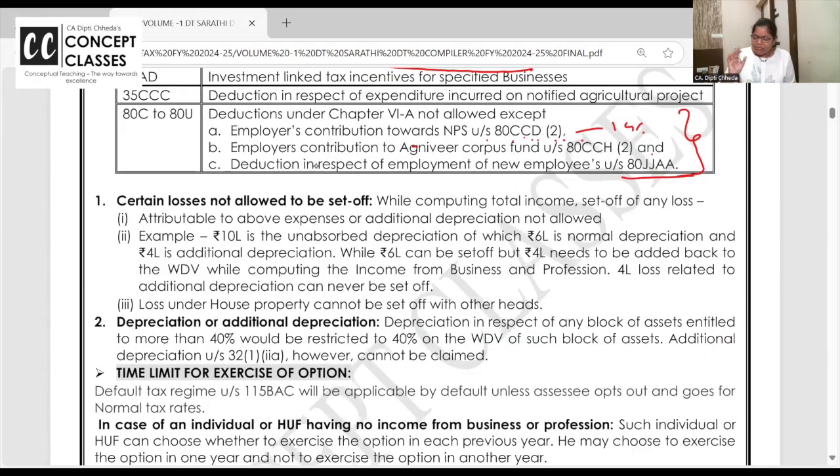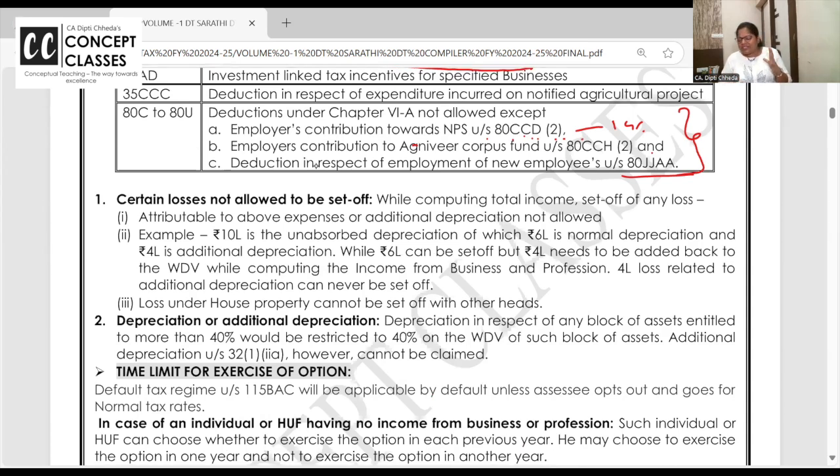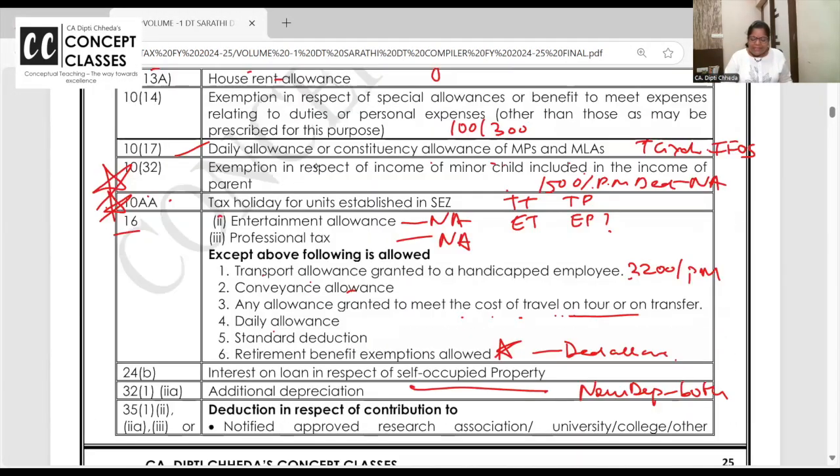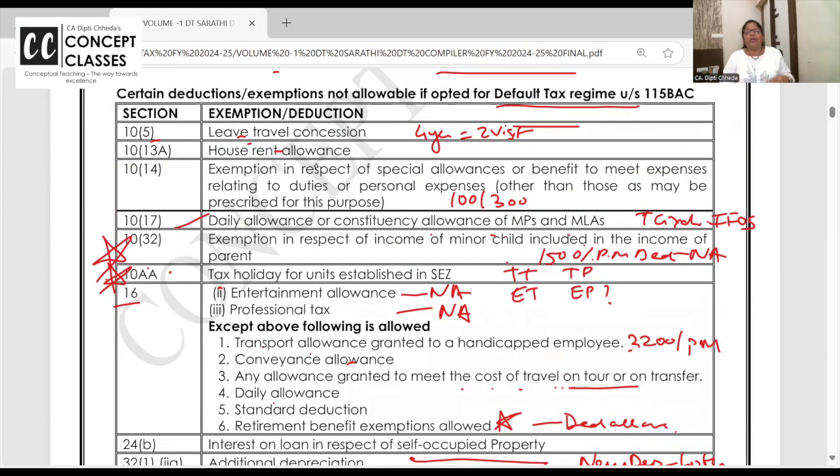Okay. Now a few procedural parts, just in 5 minutes we will finish, which you need to take care. Because these expenses are not allowed, earlier laws because of this expense is also not allowed. Ma'am, now ye kya paheli hai? Dhyan se dekho. Depreciation is allowed in old regime and default regime. Additional depreciation is allowed there. Here it is not allowed.